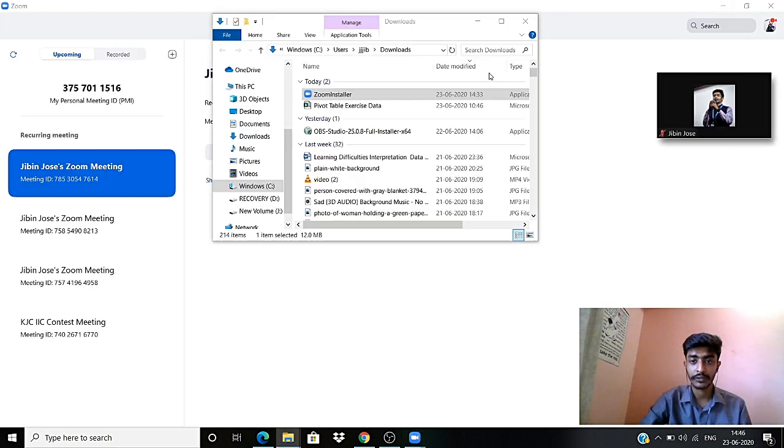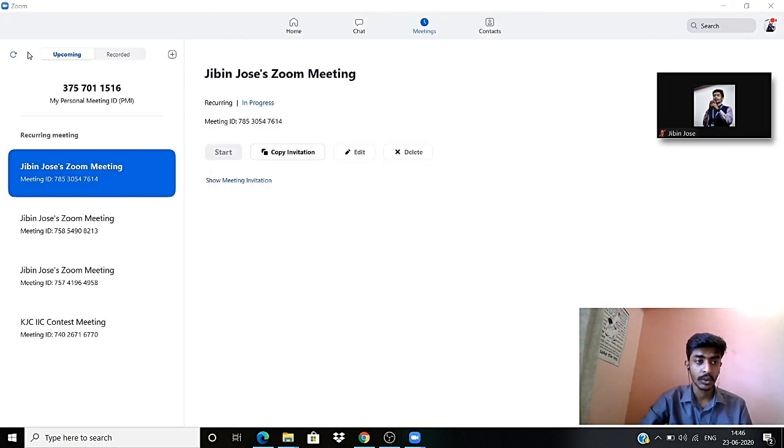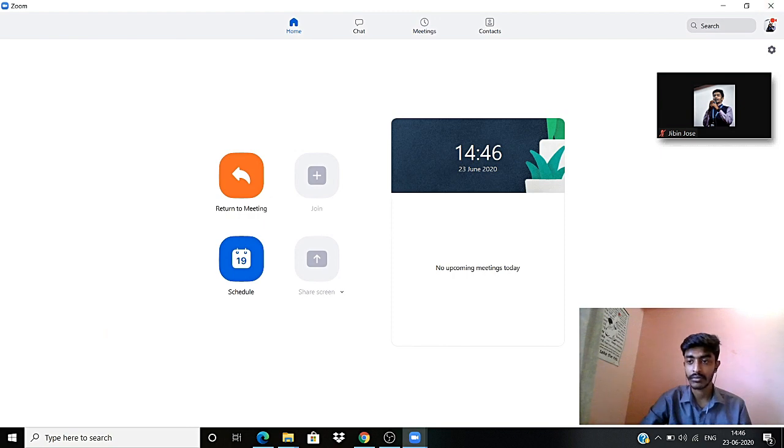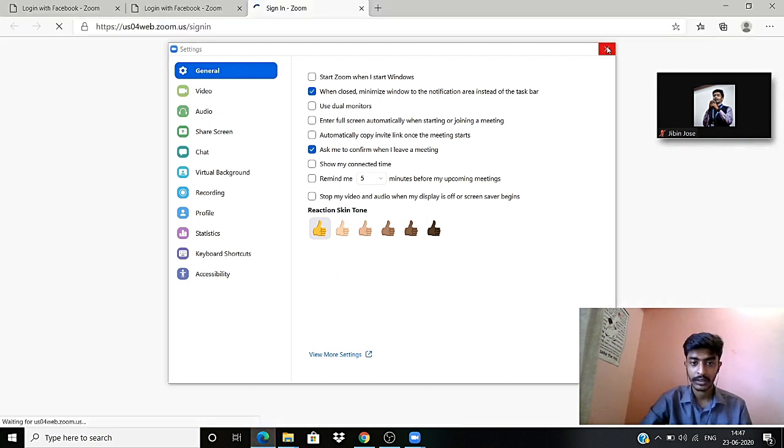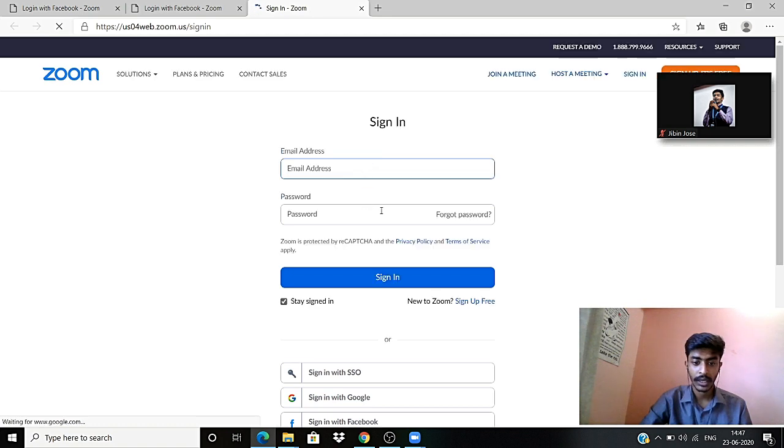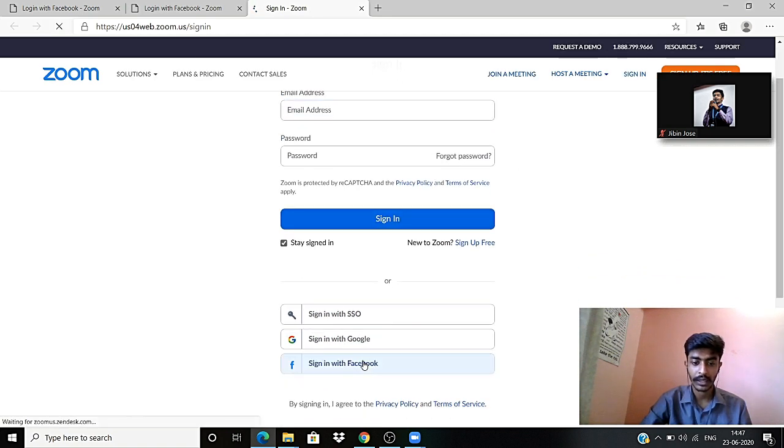So the first thing that you will have to do is to go to your home in the Zoom meeting and press on this settings button here, and you can see an option called general here. So below it you can see an option called view more settings. Just click on it. That will redirect you to a web browser. You can close this, and you will have to sign in again.